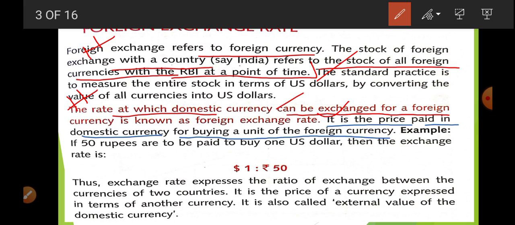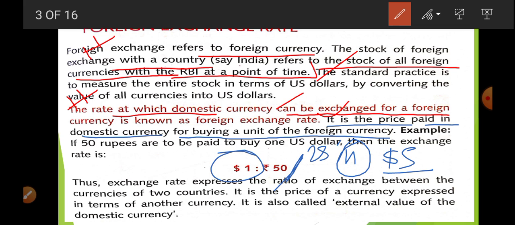Here is one example. Suppose you want to buy $1, so how much money are you required to have? You have to keep in your pocket 50 rupees. In this way, if there is an X good whose price is $5, how much money do you require? 250. If you have 250 rupees, then you are able to purchase this X good. Why? Because you have to pay 50 rupees for getting $1.